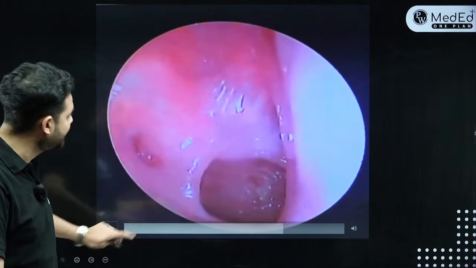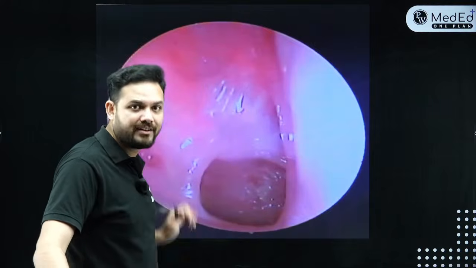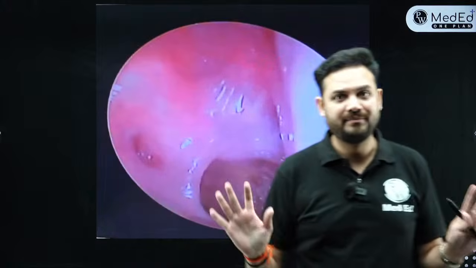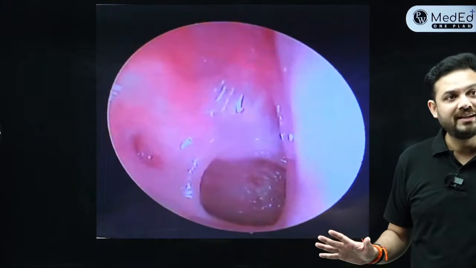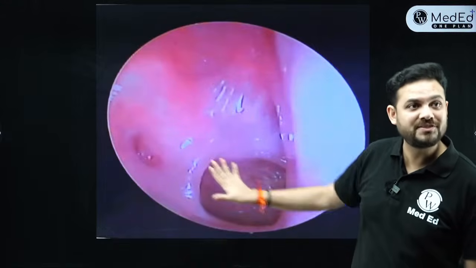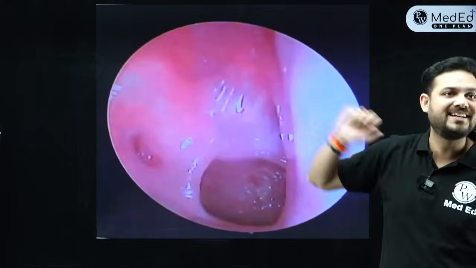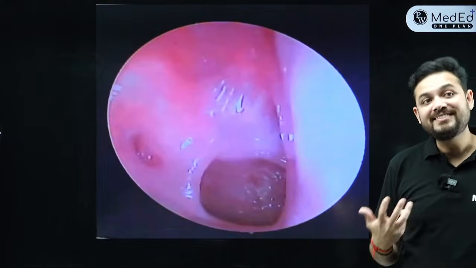Now see, do you see the normal nasopharynx that I showed you right now? Do you see that whole nasopharynx here? What is visible here? The answer is no. You can't see the whole of the nasopharynx. You see something is blocking the nasopharynx here. There is a kind of wall behind the posterior part of the nasal cavity. You can see partially, but you can't see it completely. Right? So what is this?